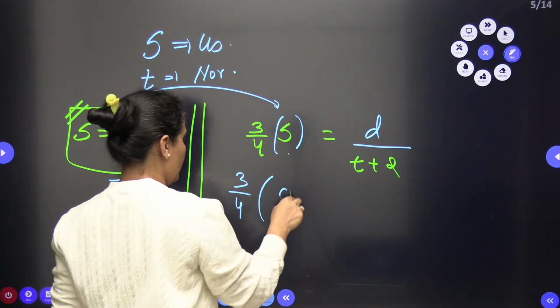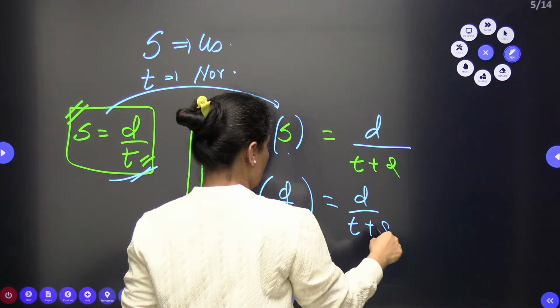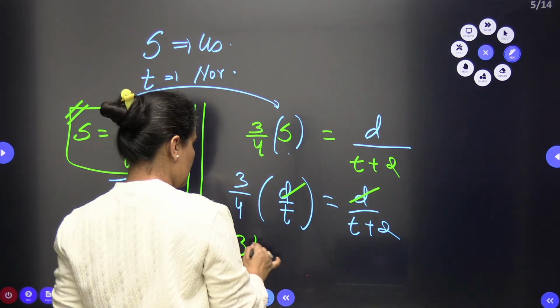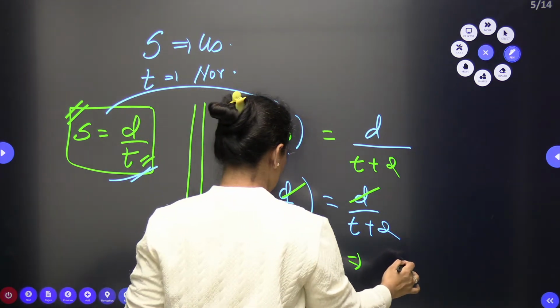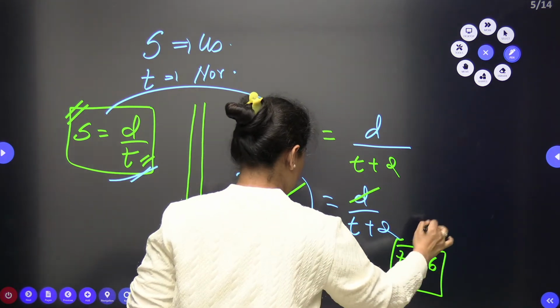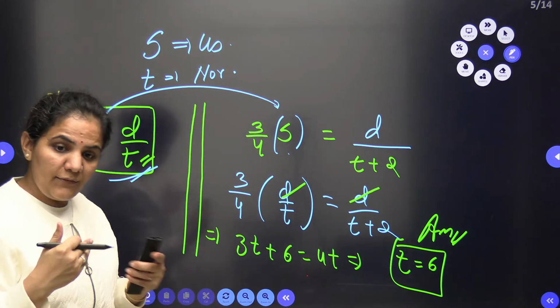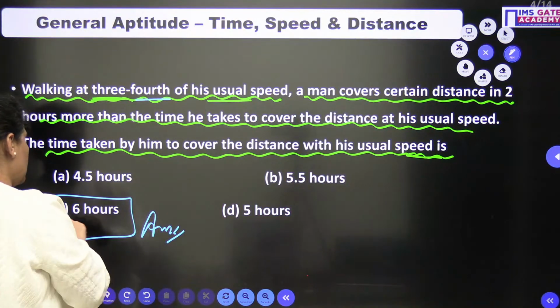So 3/4, this will be d by t, this will be d by (t+2). d and d will be gone. When I solve, this is 3t + 6 = 4t. So when you solve, t = 6, because in this case it is asking about only and only time. It is not asking about the difference. So we will directly approach here. Ma'am, the result is t = 6 hours.